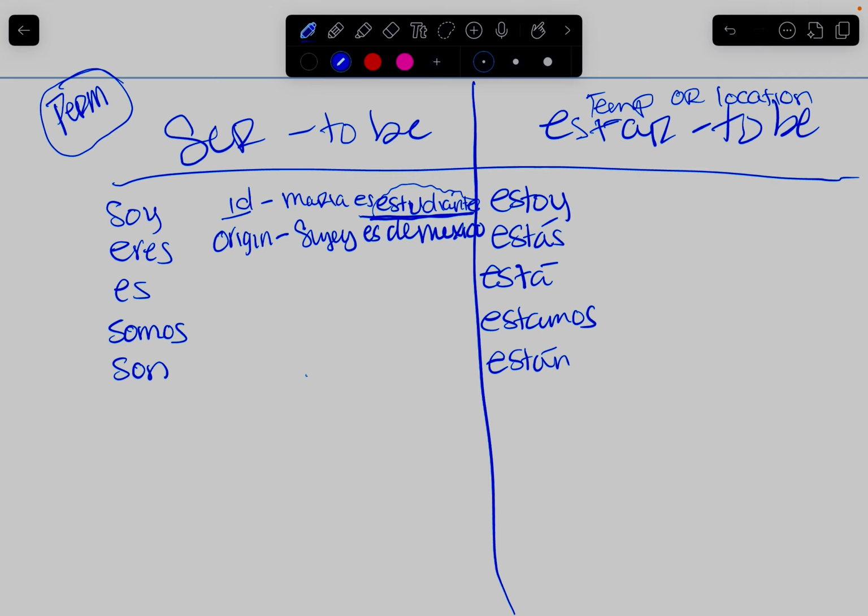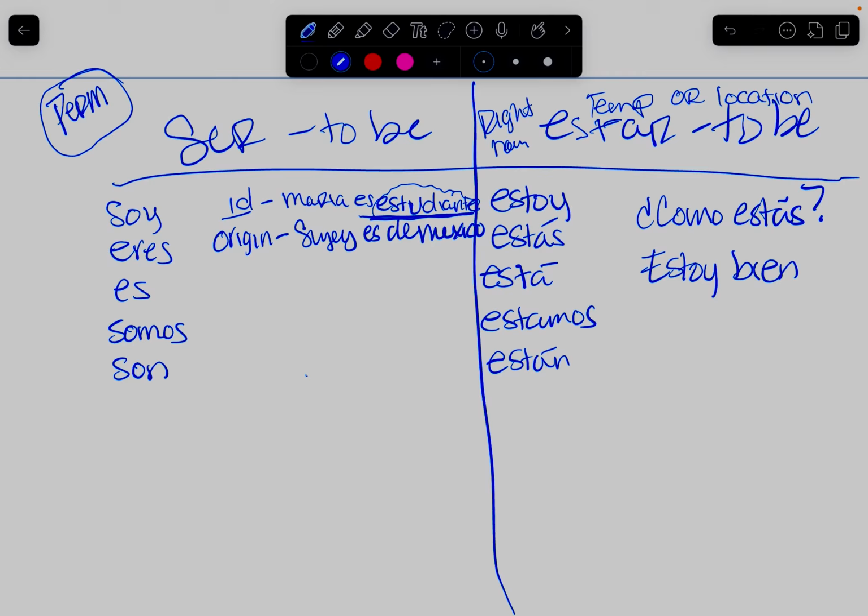You remember how in the beginning you learned ¿Cómo estás? I'm sure you've heard that many, many different times. So it's like, how are you? What I'm asking you is, how are you right now? So, for example, if I say estoy bien, that means I'm currently okay.